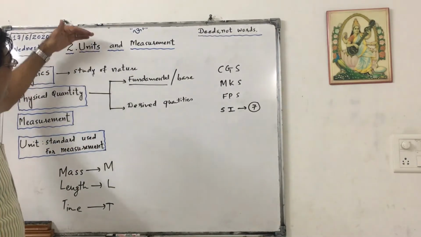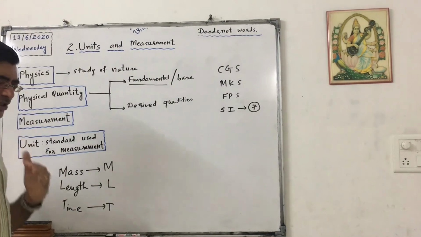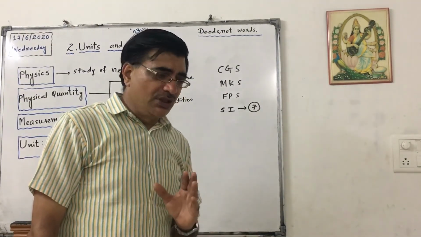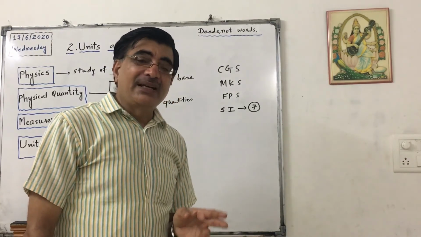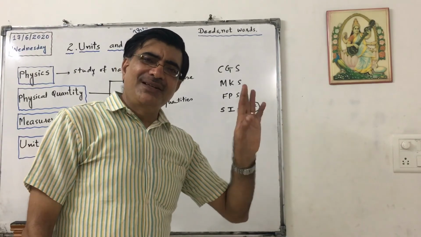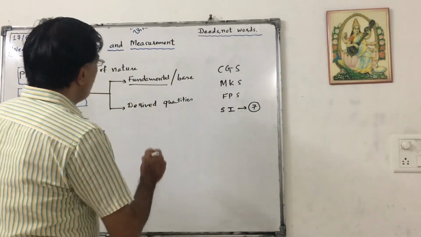Measurement means giving a specific numerical value to a given quantity, and the standard we use for that measurement is called a unit.